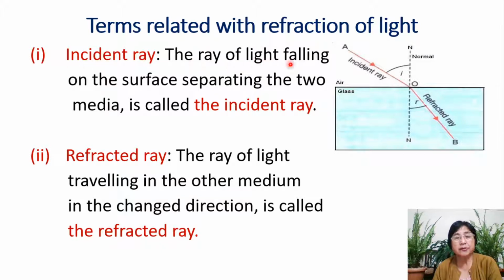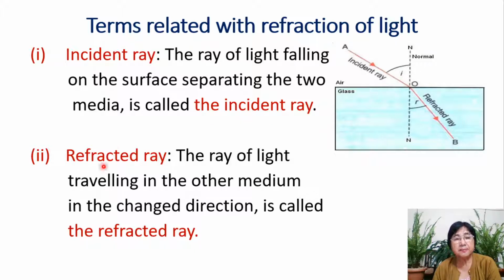The ray of light falling on the surface separating the two media is called the incident ray. So this is the incident ray because it comes and falls on the surface separating the two media. So this ray is known as incident ray.